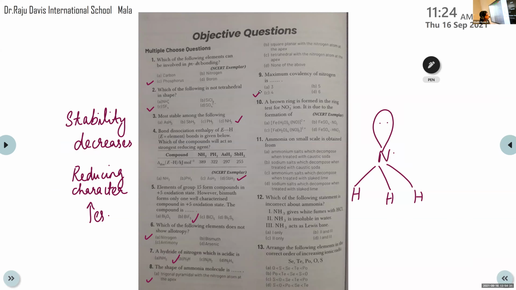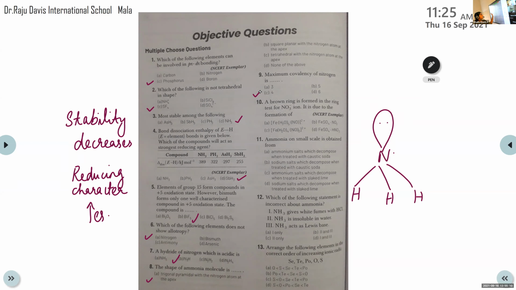Then 10th question. Anthony, can you read the 10th question? A brown ring is formed in the ring test for nitrate ion. That is due to the formation of... The name of the test is the brown ring test. In this test, a brown colored complex is formed, a brown ring between the junction of two liquids.